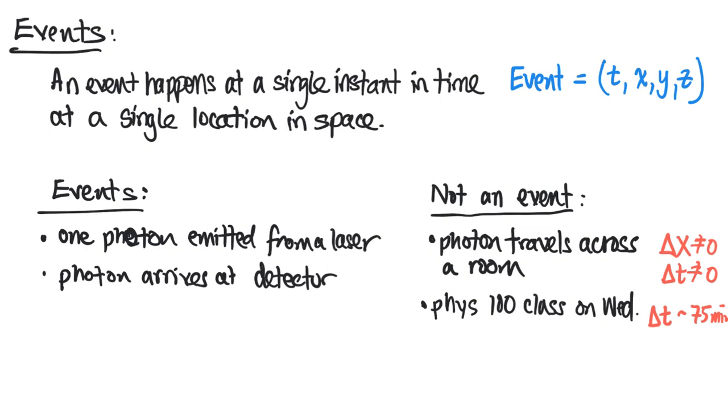So we're going to think about events as coordinates in a space and time continuum. And for us, we're only going to consider one-dimensional problems. So the event simplifies to a time and an x coordinate because we're not going to think about y and z coordinates. Everything we'll do this semester with relativity will be one-dimensional, so it should be more straightforward. But everything that we talk about as an event has to occur at a single time and at a single location on the x-axis.